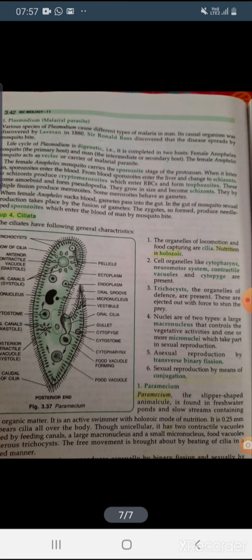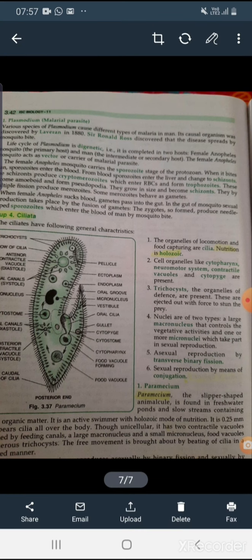And if the asexual mode of reproduction is there, it can be transverse binary fission, and if it shows the sexual reproduction, it is by the process of conjugation. Okay, so examples of these ciliates, these are Paramecium. Okay, Paramecium is an example of ciliates.